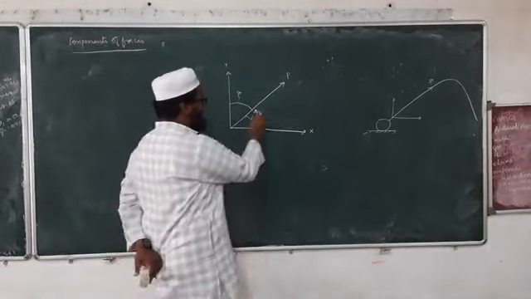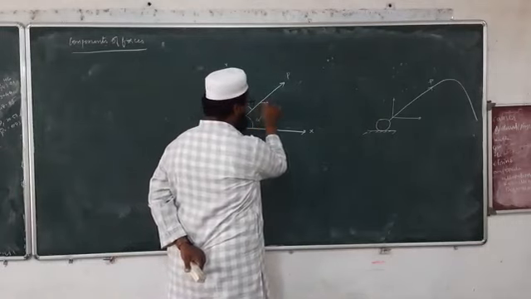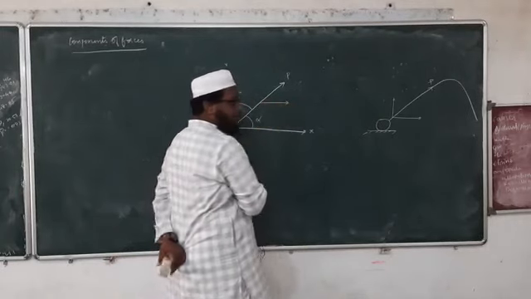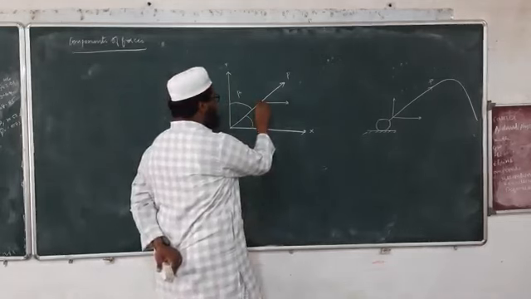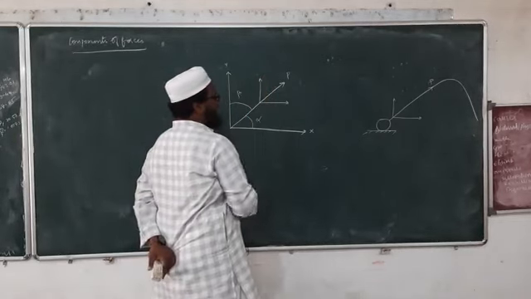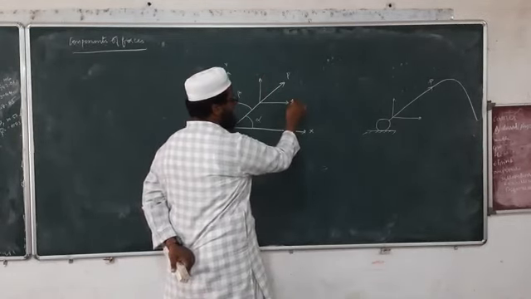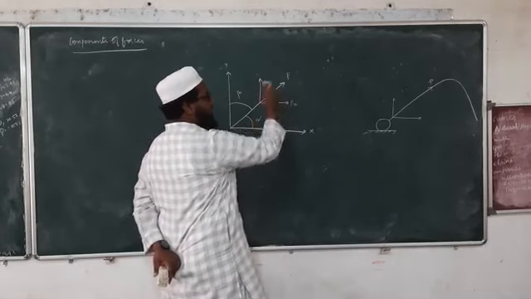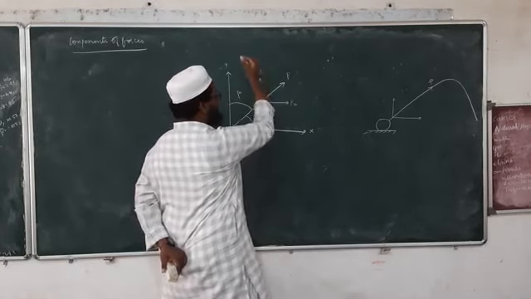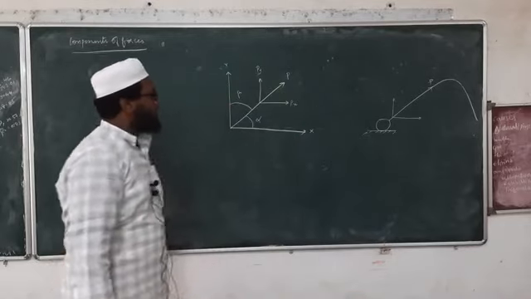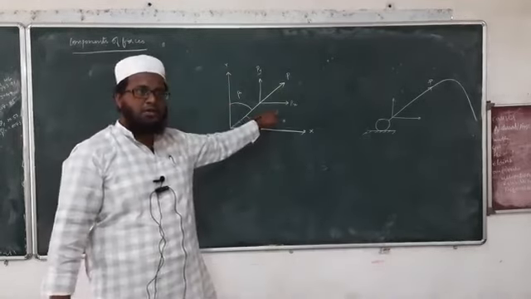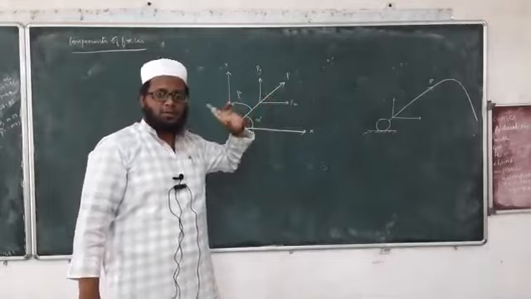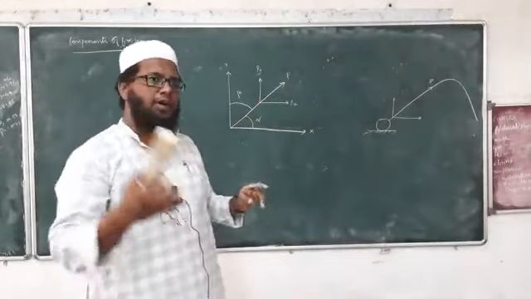It will have two components. One will be in x direction, another one will be in y direction. So we'll name this as Px, that is x component of P, and Py, y component of P. So we have totally two components for this force, x component and y component.